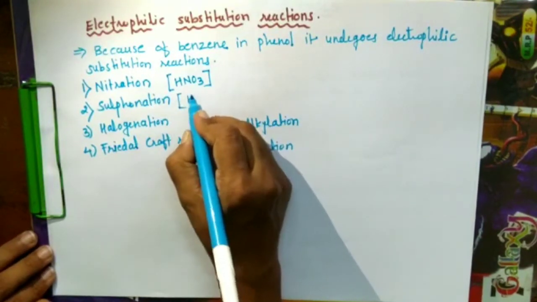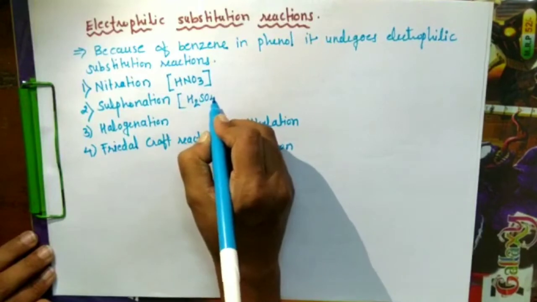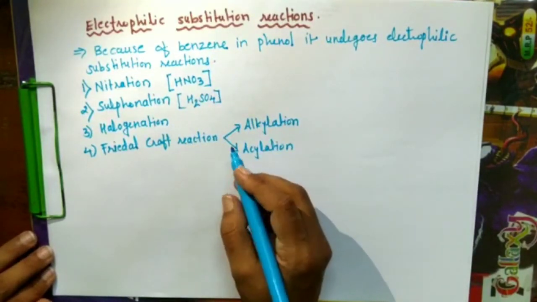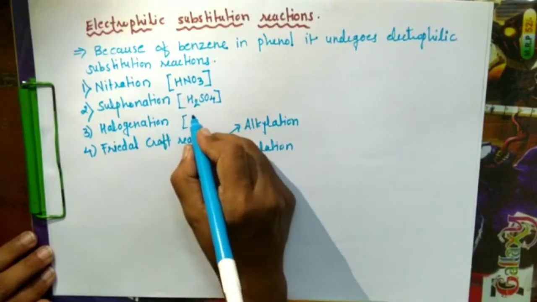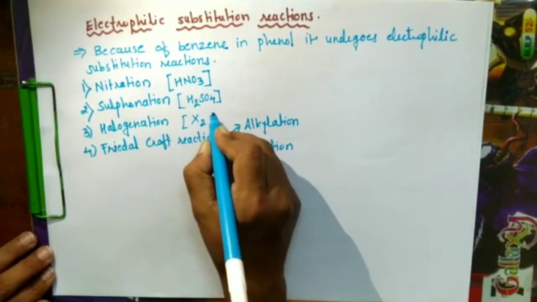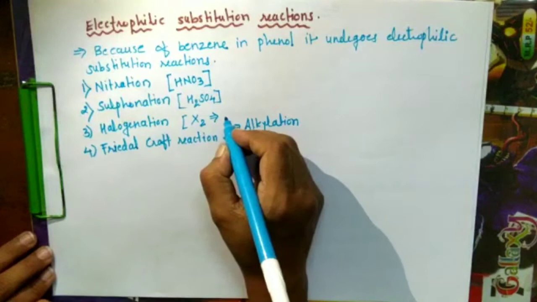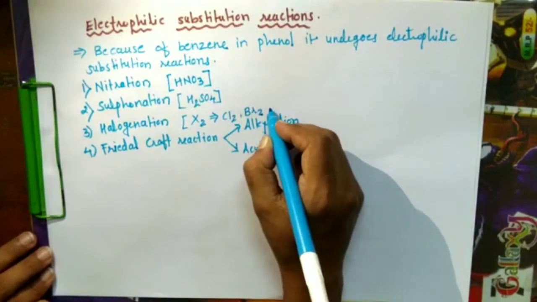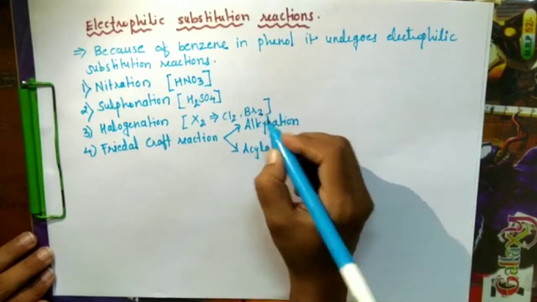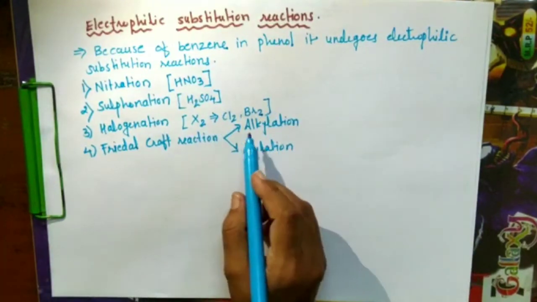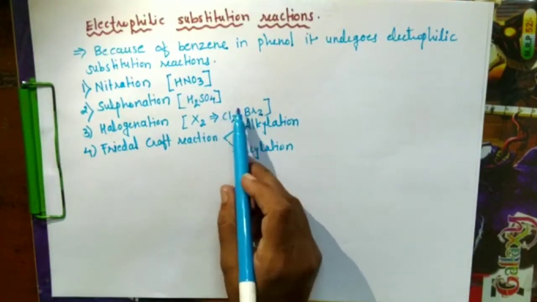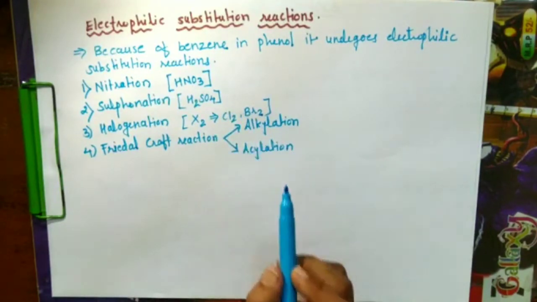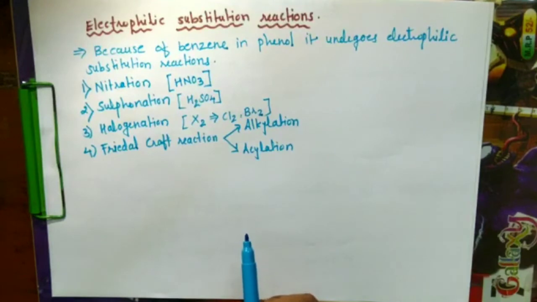In case of sulfonation, sulfuric acid is the reagent which gives the sulfonate group, whereas in halogenation, X2 is any halogen like Cl2, Br2, or I2. If it is chlorination we take Cl2, bromination we take Br2.